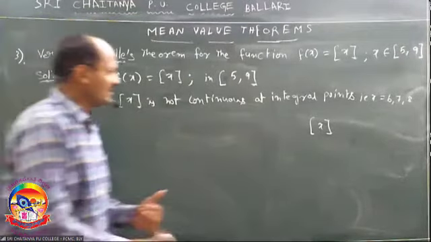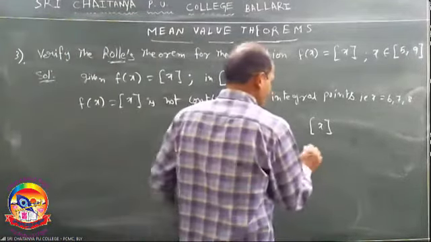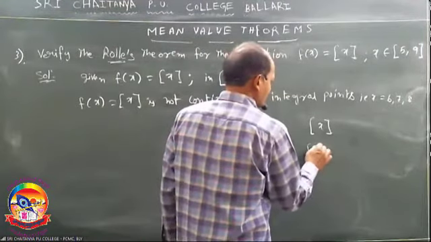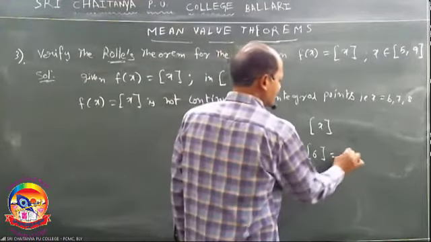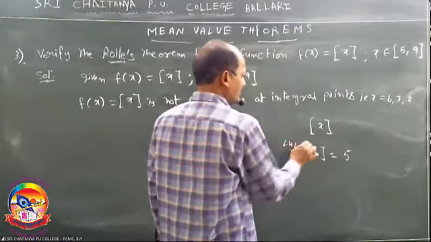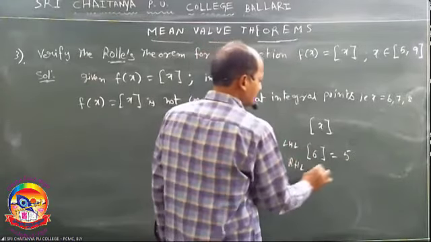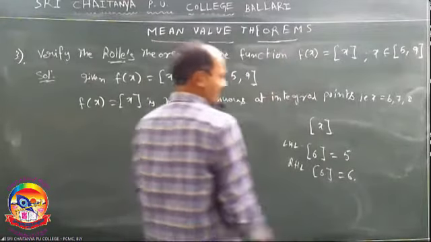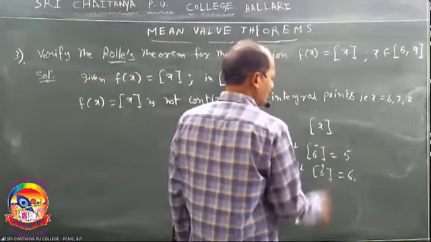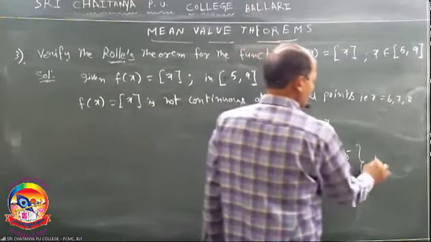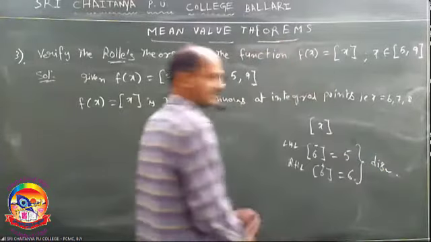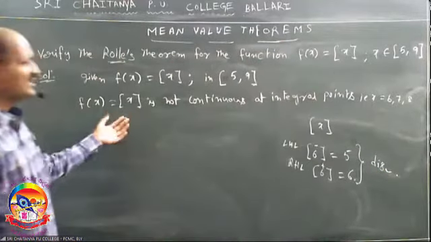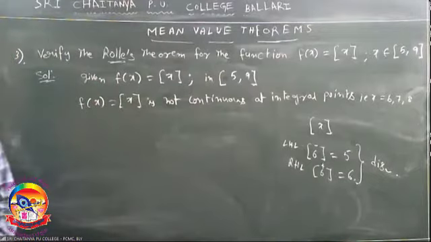So in a step function, for example, step of 6 minus, left hand limit at 6 is 5. In the right hand limit, step of 6 is 6. So left hand limit is not equal to right hand limit. Therefore, it is discontinuous. So the first condition is not satisfied. So no need to verify